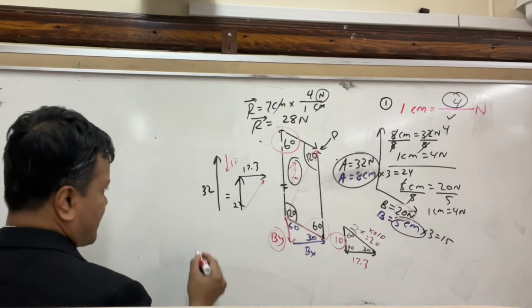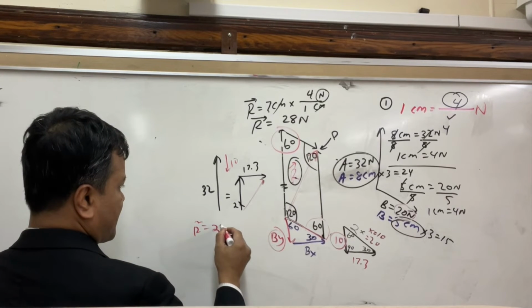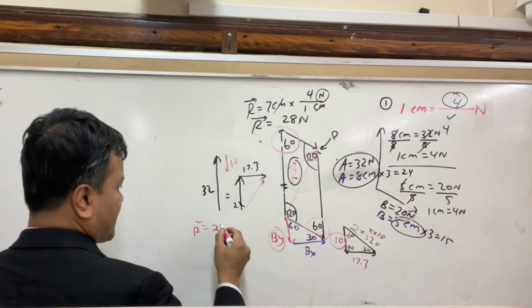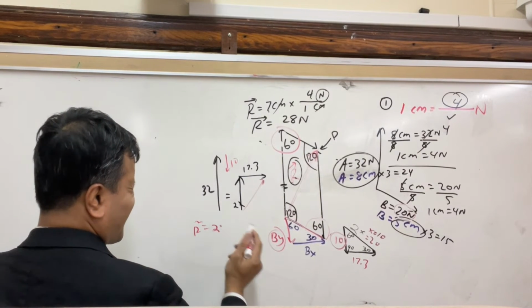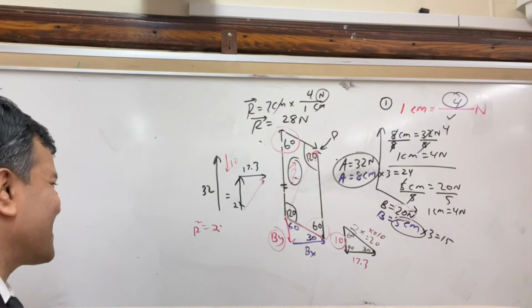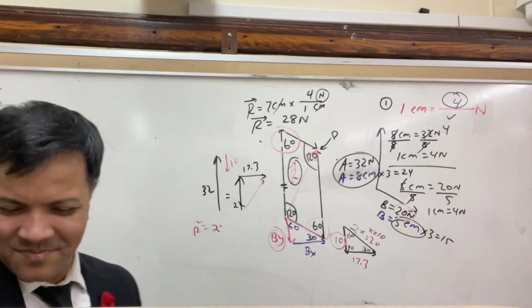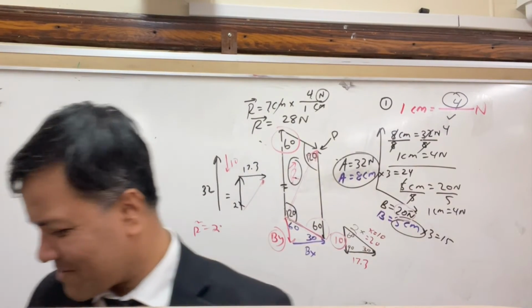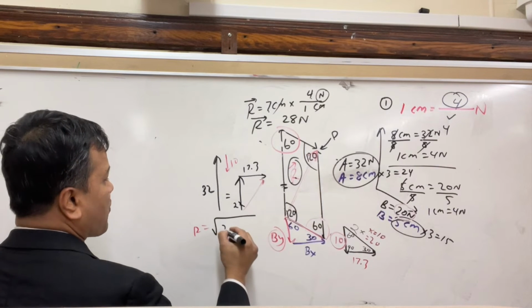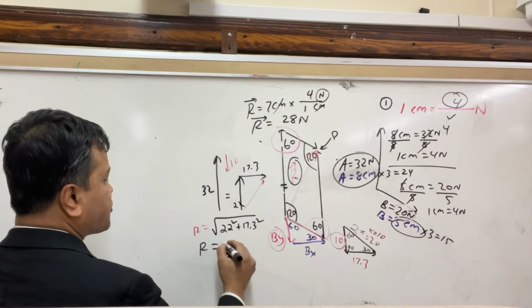So r square is 22 squared plus 17.3 squared, and that is 28 Newton.